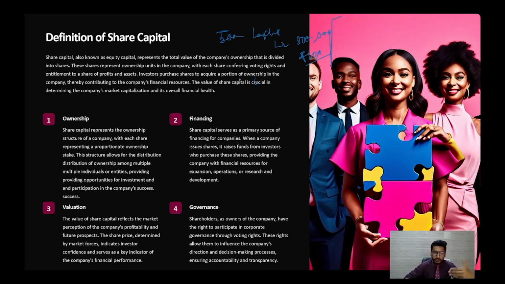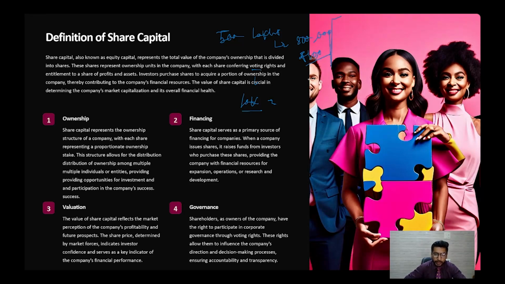These represent the ownership units of the company, with each share conferring voting rights and an entitlement to a share of profits and assets. So what do these shares represent? They represent the ownership units. For example, if I have 10% of the share capital of the company, that means I am a 10% owner of the company. I have the right to vote and I am also entitled to profits and assets.